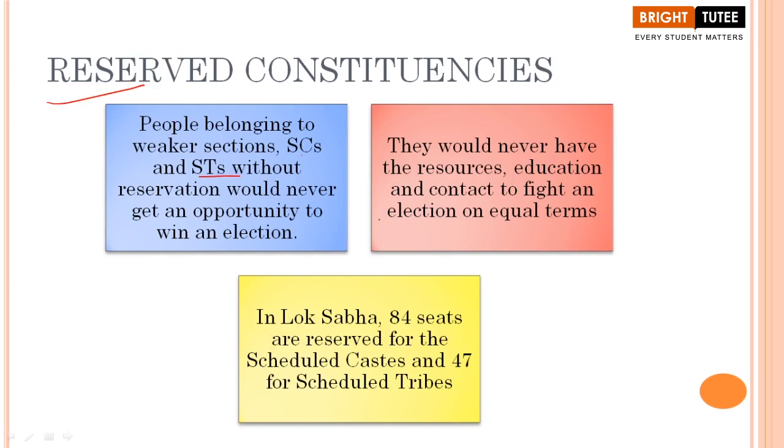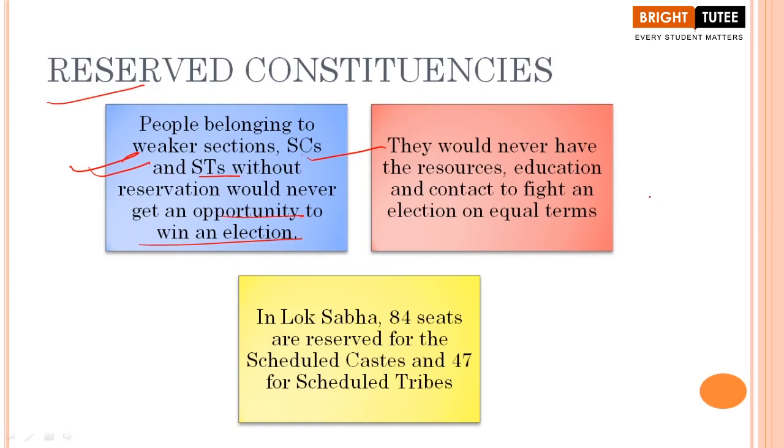Basically, people belonging to these weaker sections, to scheduled castes and scheduled tribes, without reservation would never have got an opportunity to win an election. And this is very true, students. So this is the first point, and when we are talking about the advantages of reserved constituencies, you have to keep this point in mind.